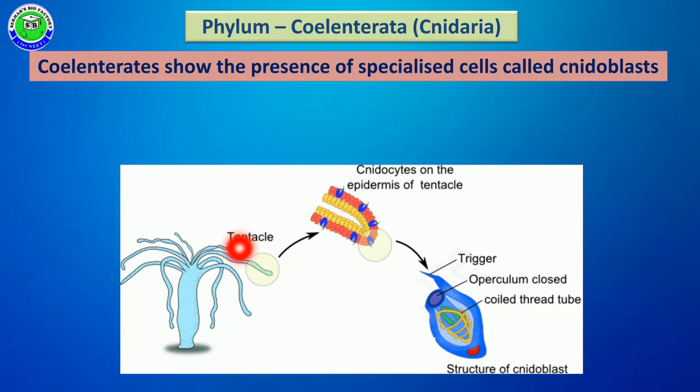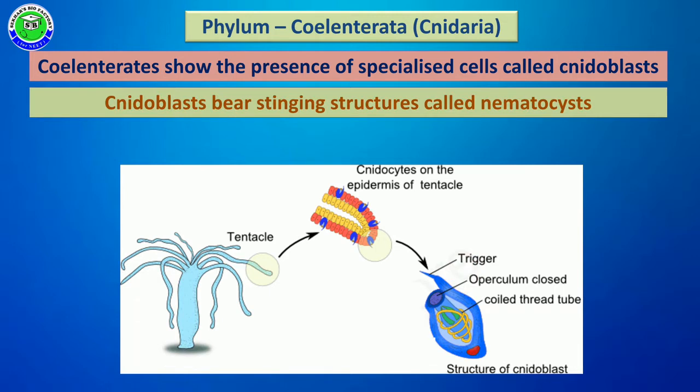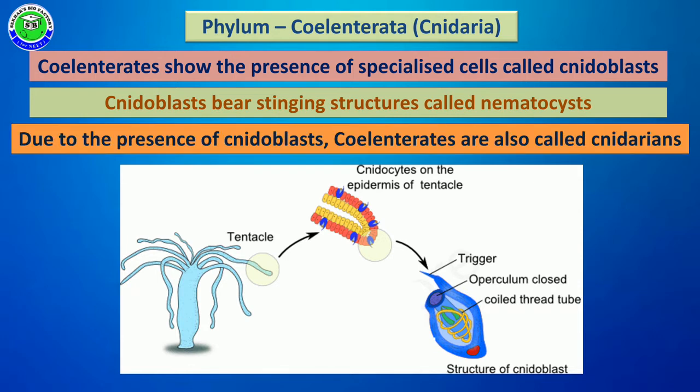On the surface of these tentacles there are specialized cells called cnidoblast cells, and these cnidoblast cells consist of stinging structures called nematocytes. So due to having these cnidoblast cells on their tentacles, these coelenterate members are also called cnidarians.